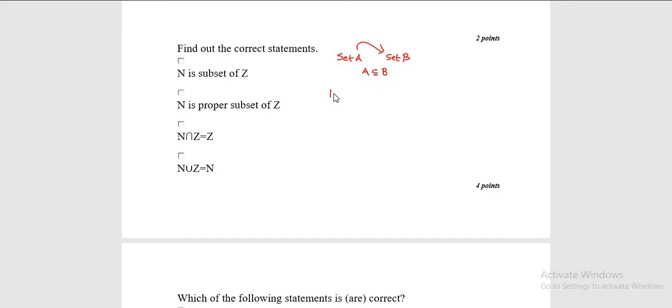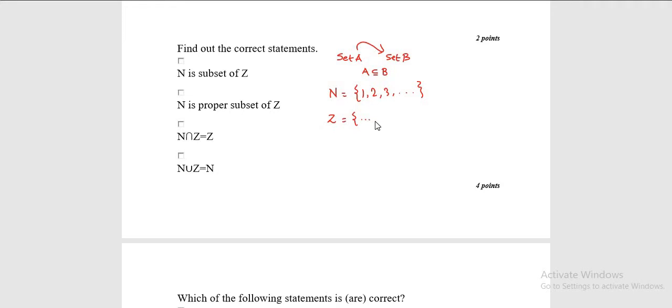Now if you remember, the collection of natural numbers that we stated was all the counting numbers which start from 1, that is 1, 2, 3, and it continues like this. And what is the collection Z? Z is the collection of all integers: it starts from negative numbers, positive numbers, and it also includes 0.